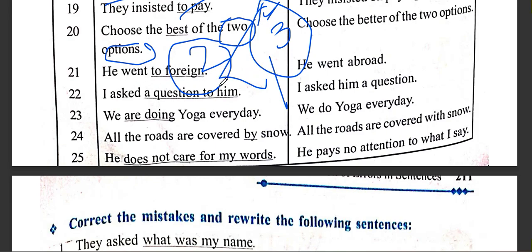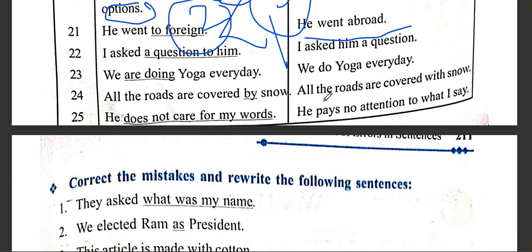He went to foreign. If you have this kind of expression, you need to correct it by writing he went abroad. I repeat, he went abroad.